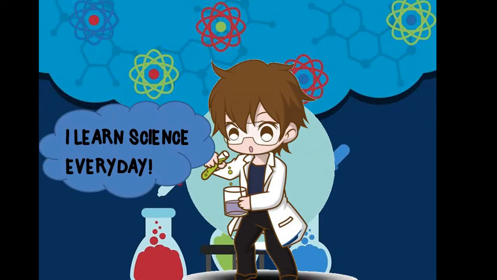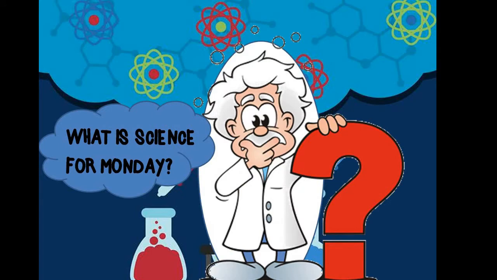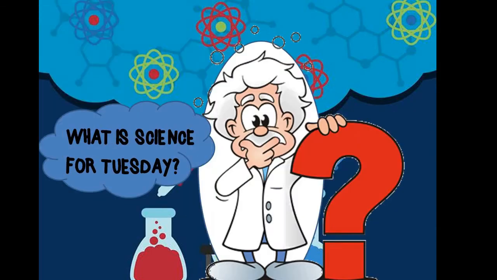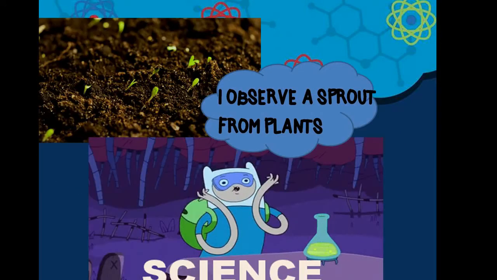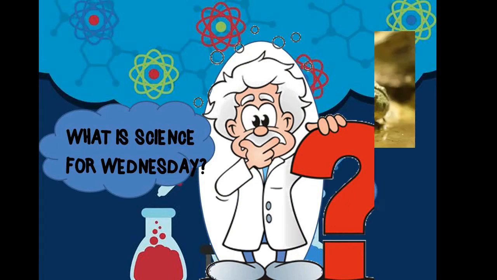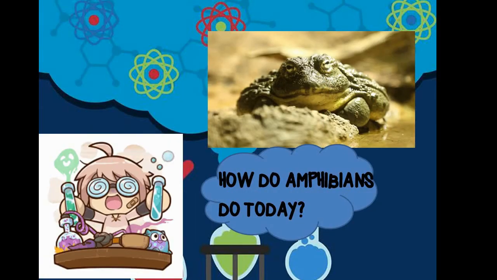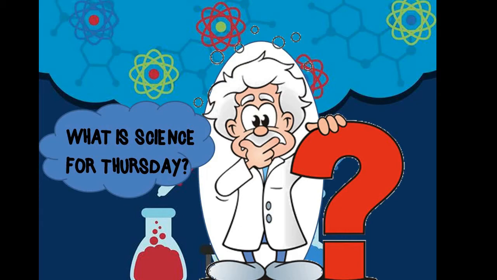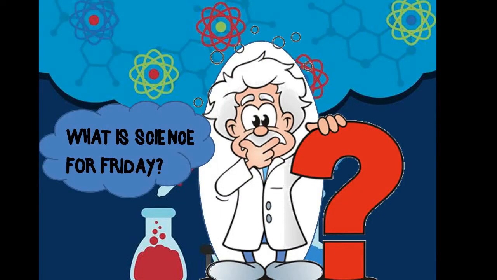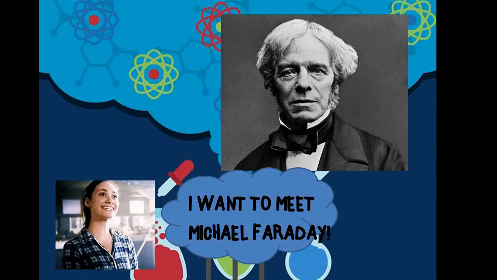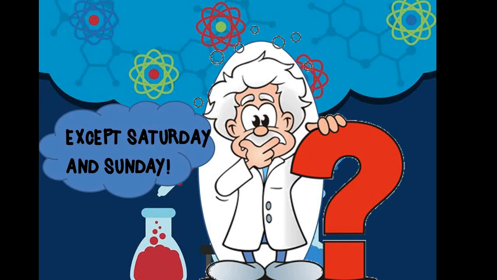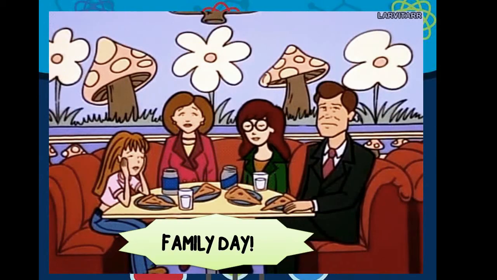I learn science every day. What is science for Monday? A butterfly hatched from its pupa. What is science for Tuesday? I'm served a sprout from the plant. What is science for Wednesday? How do amphibians do today? What is science for Thursday? Amazing Einstein's E equals MC squared. What is science for Friday? I want to meet Michael Faraday. I learn science every day, except Saturday and Sunday, because it's family day. Hooray!